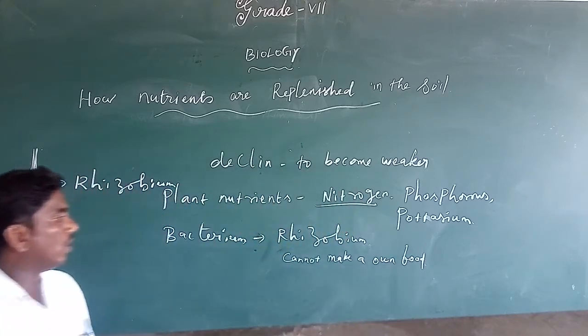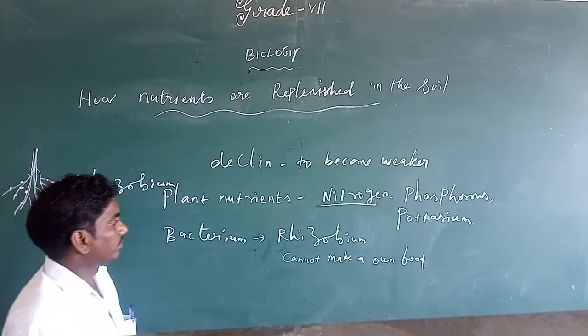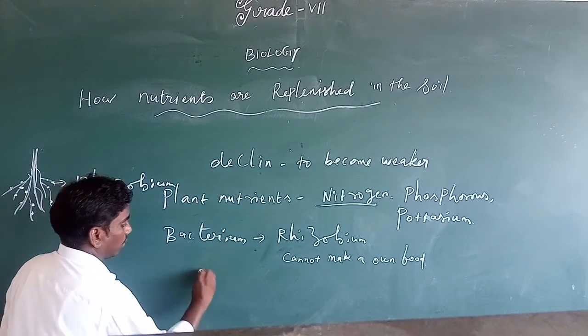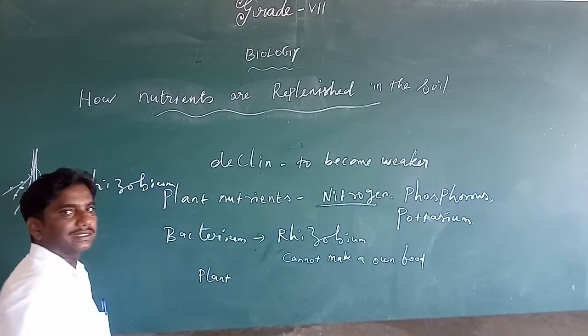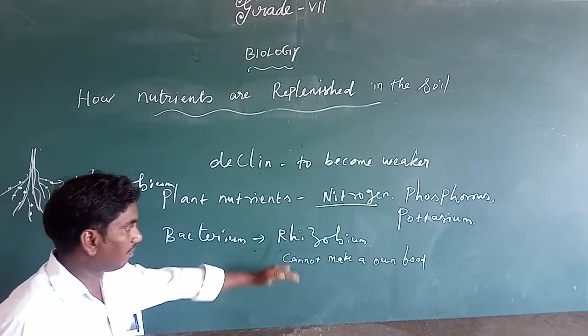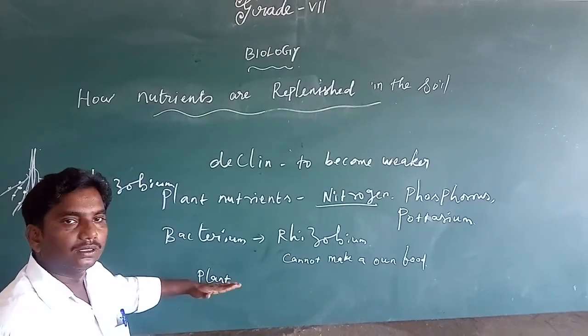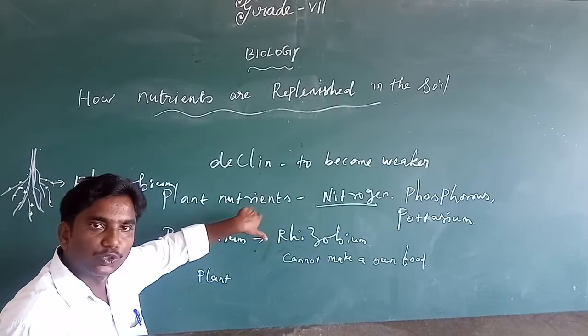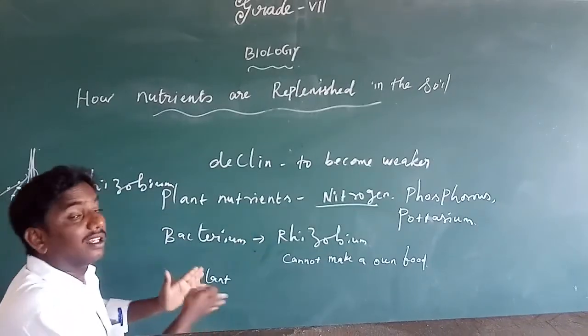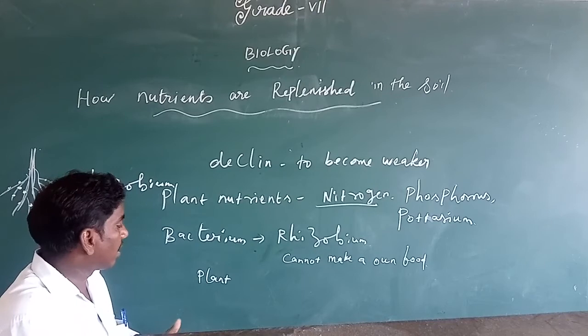Okay, so next, now plants get the nitrogen from the rhizobium. In return, what will happen?